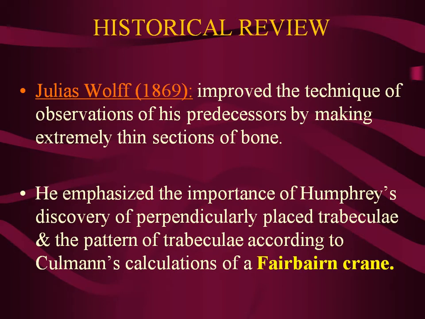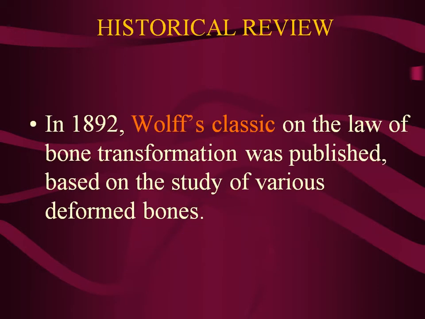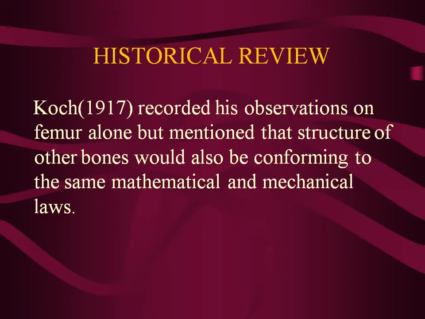Well, you know that Wolff's theory improved on the technique of observations of his predecessors by making extremely thin sections, and he proposed the famous Wolff theory that on the compression side you have more trabeculae being formed. This was the classic work on the law of bone transformation, published in 1892.